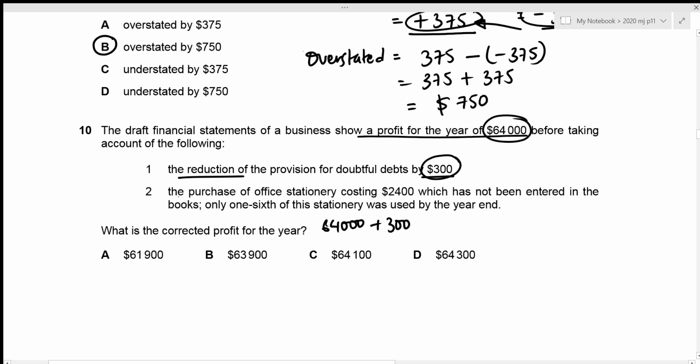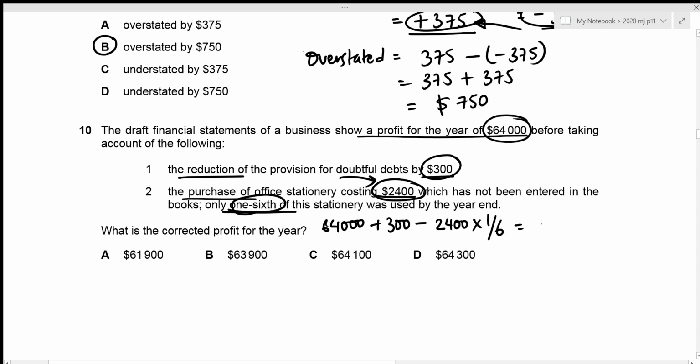And the next one is that a purchase of office stationery costing 2400, which had not been entered in the books. So this should be entered, right? And we're talking about purchase, which definitely means that this is an expense. So we need to subtract this in order to figure out our profit. So I'm just going to subtract the 2400. And only 1/6 of this stationery has been used by the year end. And in the income statement, we only record the expenses for this particular year. So the expense is just the 1/6 of this value of 2400, right? So we only need to include the 1/6 value.